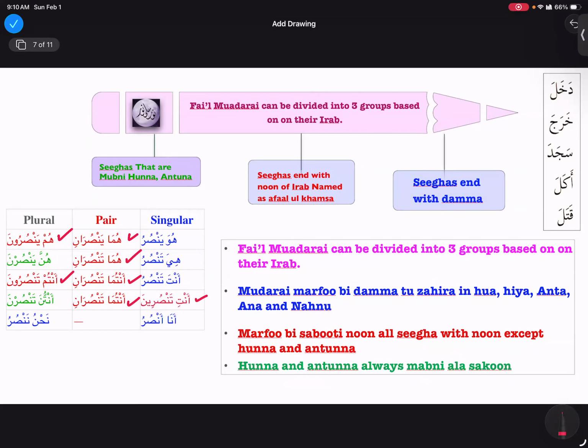Okay, then give me two mabni sigas. That is tadkhulna and yadkhulna. First yadkhulna, then tadkhulna. Okay. So yadkhulna, tadkhulna. Barakallah fiki. Beautiful.